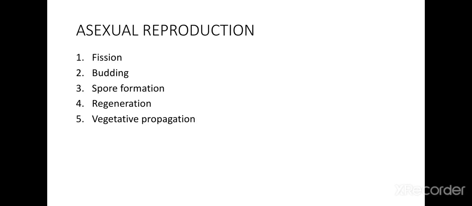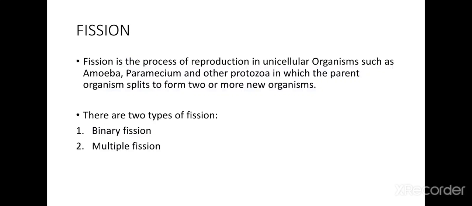Asexual reproduction: that is fission, budding, spore formation, regeneration, fragmentation also. I have not mentioned fragmentation here, sorry. Fragmentation and vegetative propagation. So basically there are 6 different methods of asexual reproduction. So let us discuss the first method of asexual reproduction, that is fission.